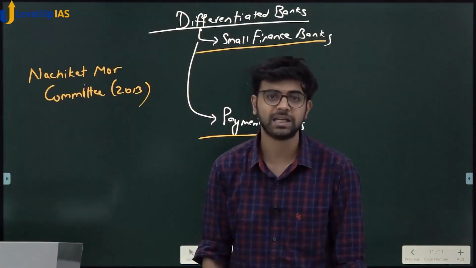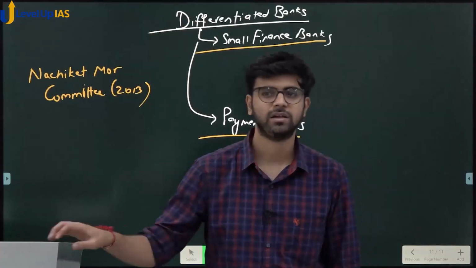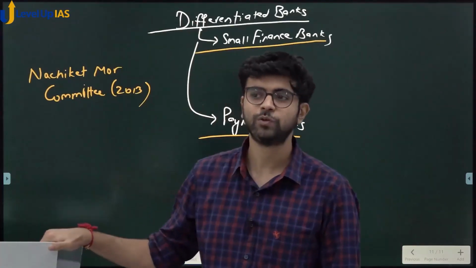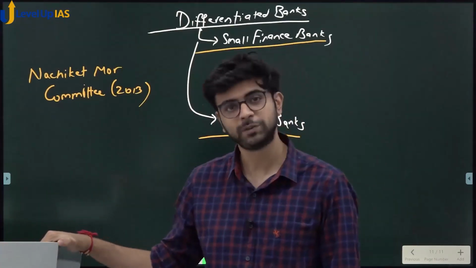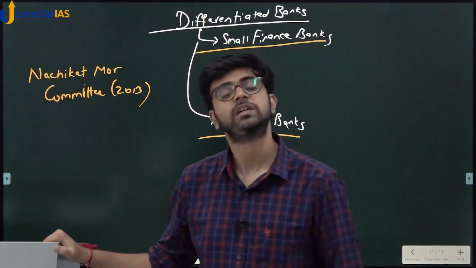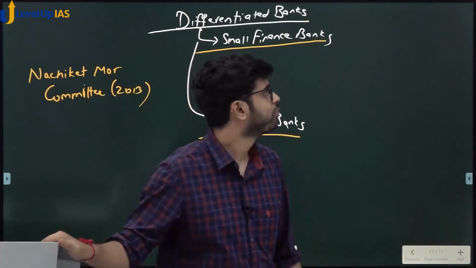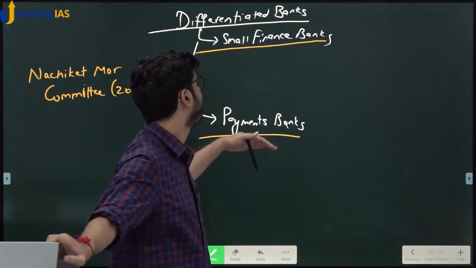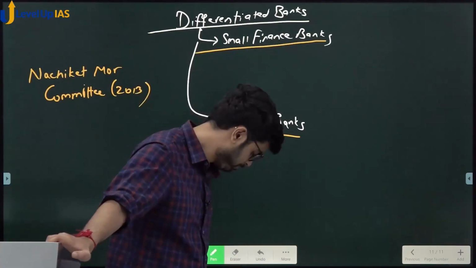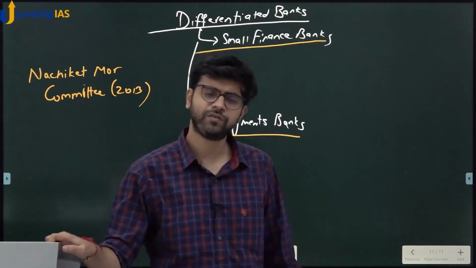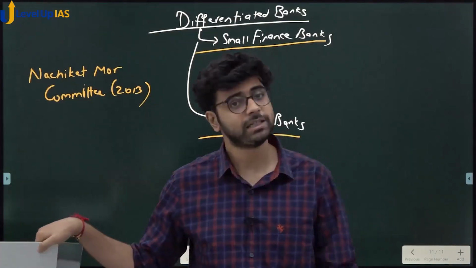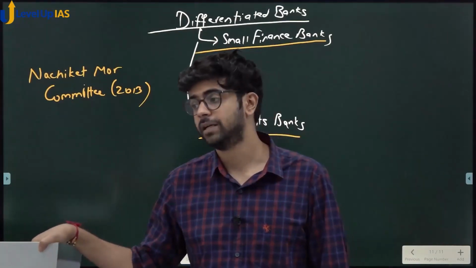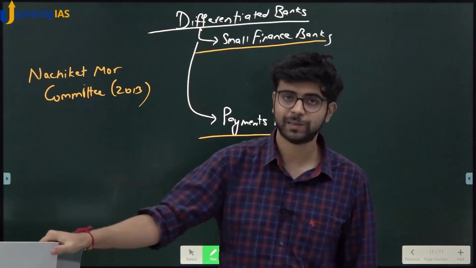It is not able to specialize. Are you understanding specialization? So we don't need doctors. We need super specialist doctors. In banks, we need specialized banks. So introduce something called as payments banks or small finance banks, or other kinds of differentiated banks were also mentioned. For example, DFI is also a differentiated or a specialized bank.